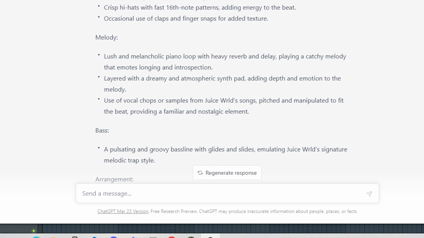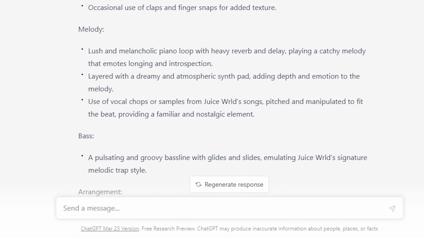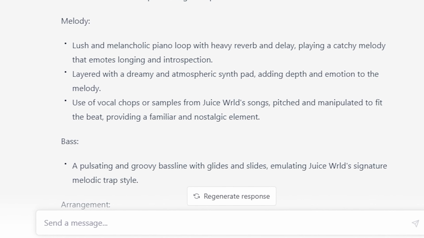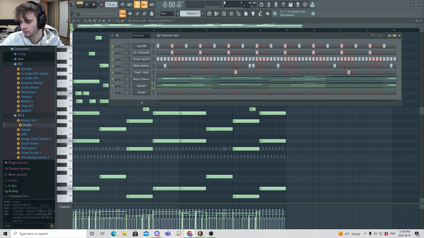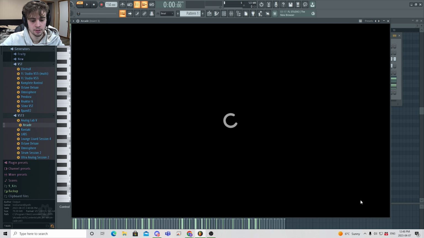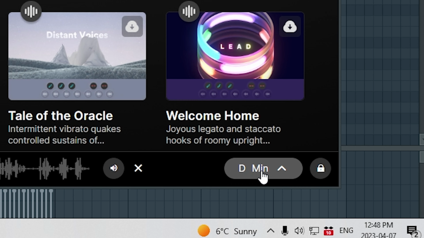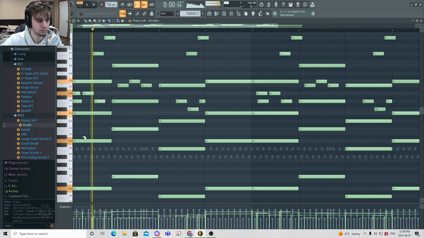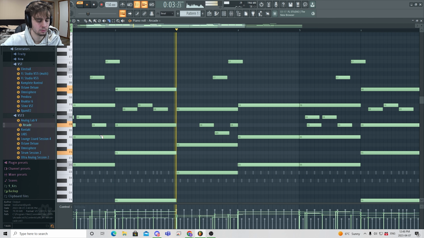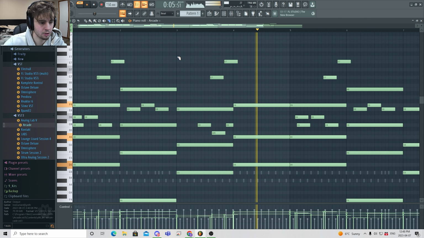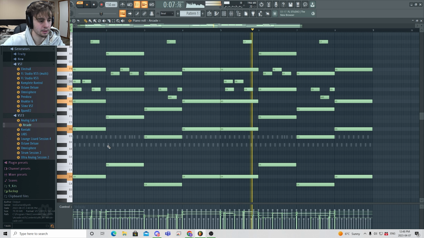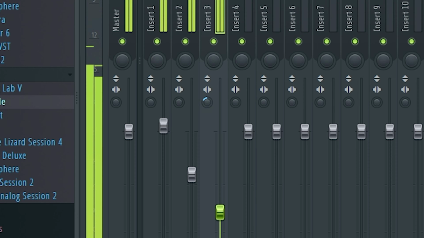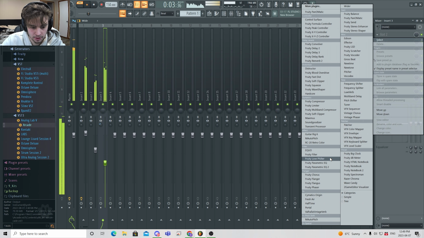Next, it says use of a vocal chop or samples from a Juice WRLD song pitched and manipulated to fit the beat, providing a familiar nostalgic element. What's arcade? Set my scale in the bottom corner here to D minor. Again, we're gonna copy it, drop it onto our vocal layer. This will give us something to start with, and then we can just start stripping away or adding. This will make the vocal stand out a little bit more if we pull it to the left. I actually don't hate where it's at right now, so let's just throw some effects on it.